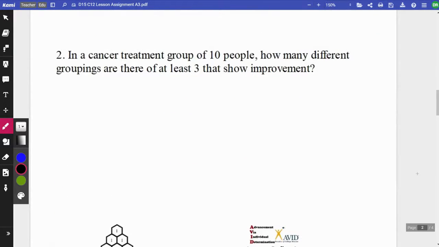So in a cancer treatment group of 10 people, how many different groupings are there of at least 3 that show improvement? Okay, so this could get ugly. We have 10 people, and there are at least 3 people that show improvement. So that's what we're asking. We need to count up the ways in which people show improvement, and so the 2 opposing things then are improve or not improve.